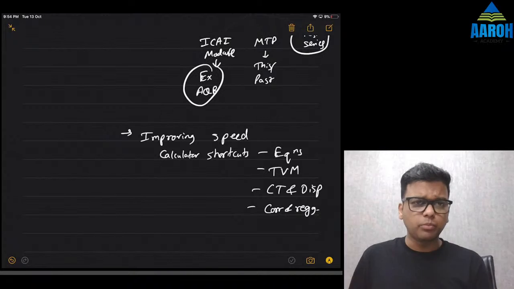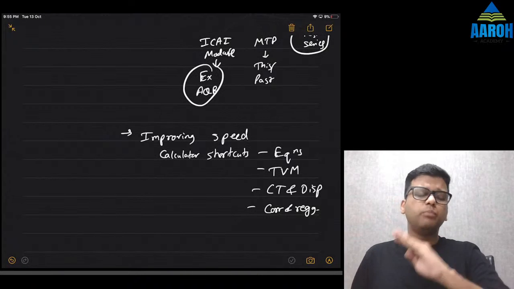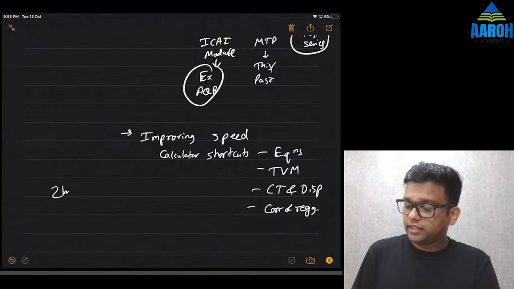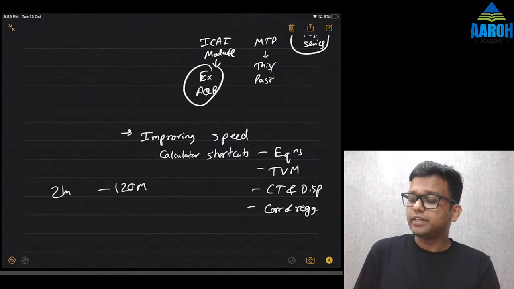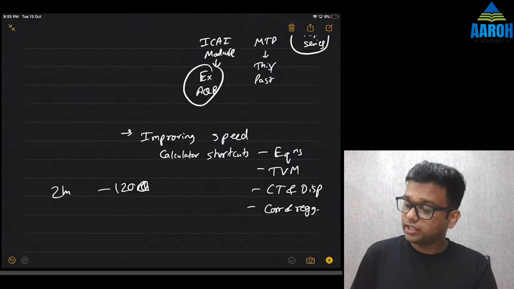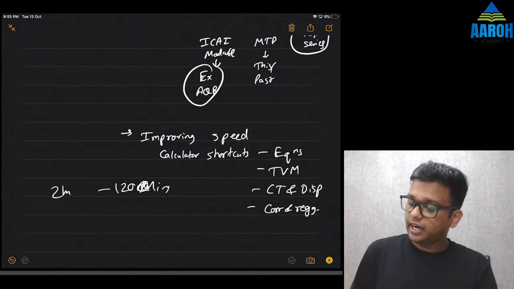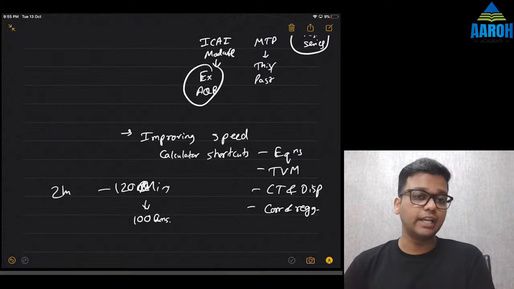These parts are very important. Improving speed बहुत ज़्यादा important है. 2 hours, that is 120 minutes and 100 questions is impossible if you're not good with your calculator.